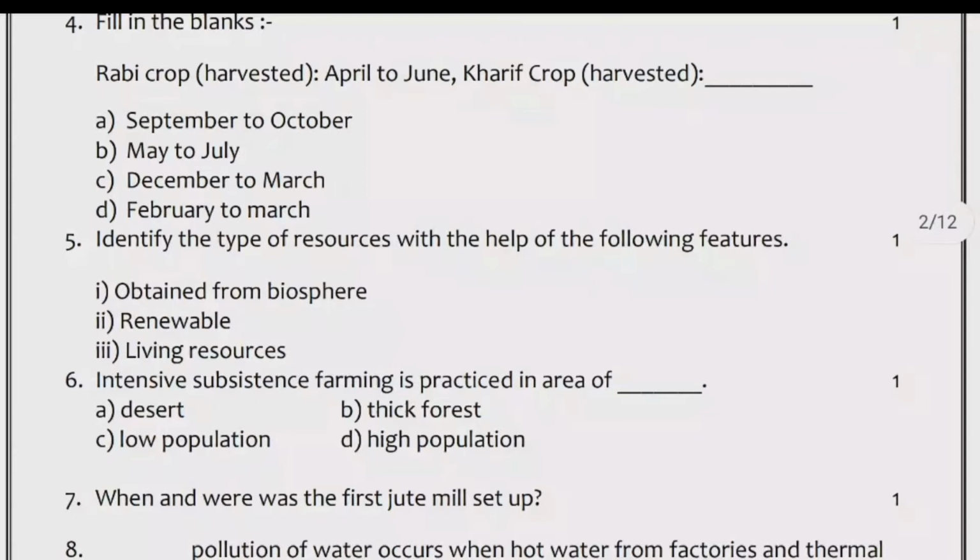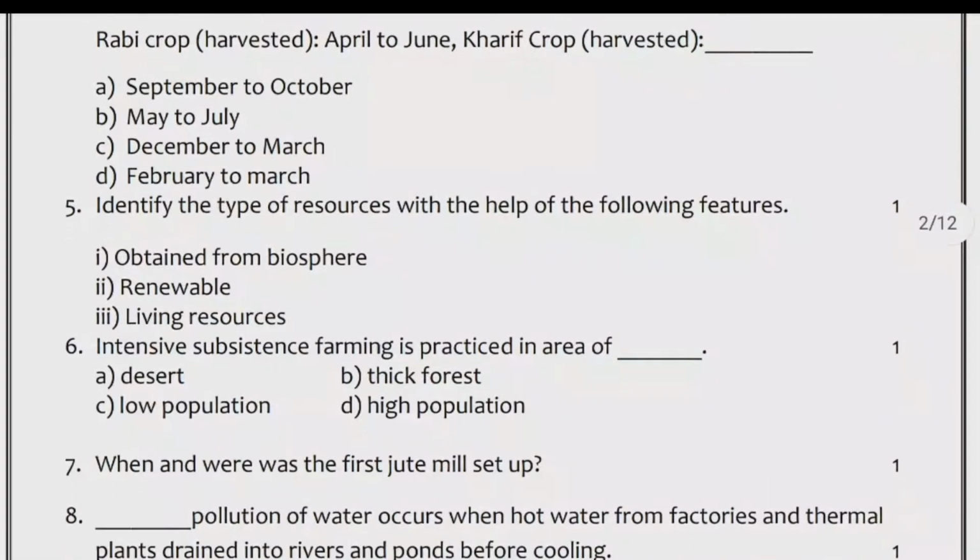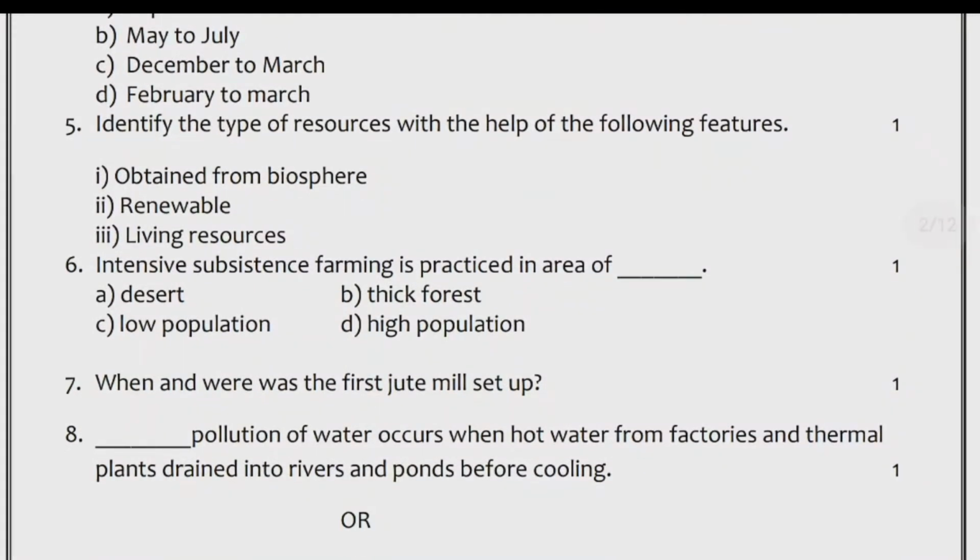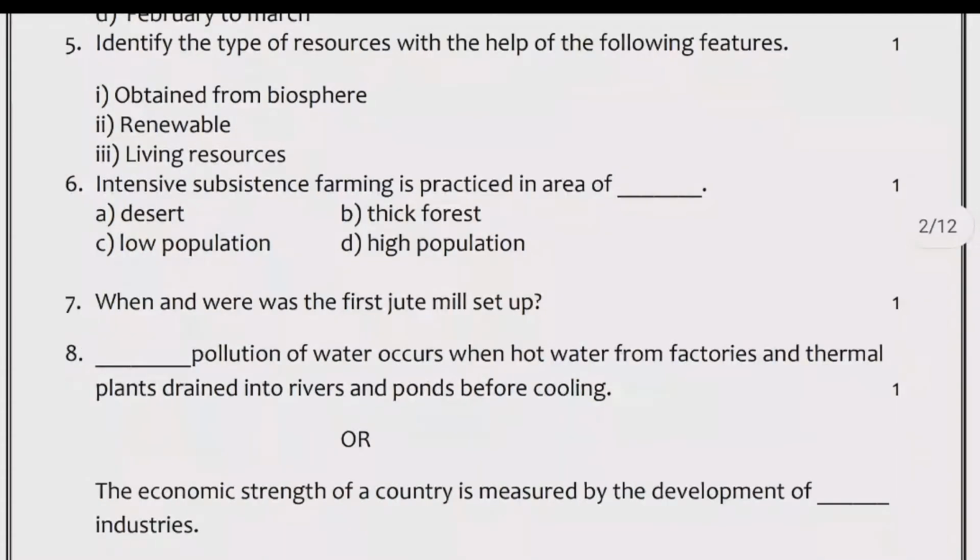7. When and where was the first jute mill set up? 8. Dash pollution of water occurs when hot water from factories and thermal plants is drained into rivers and ponds before cooling. Or the economic strength of a country is measured by the development of dash industries.